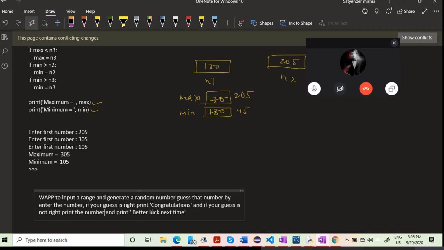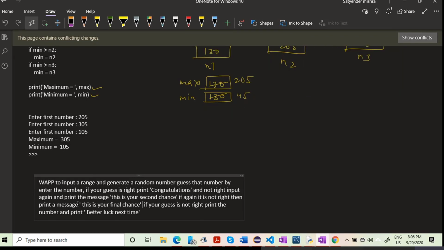Let me modify the question once again. Enter the number. If your guess is right, print congratulations. If your guess is not right, then this is your final chance, and input the number again.